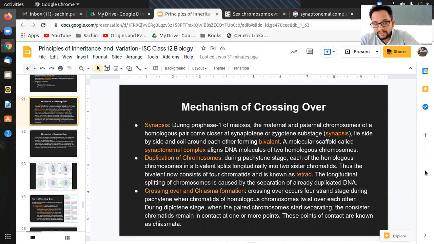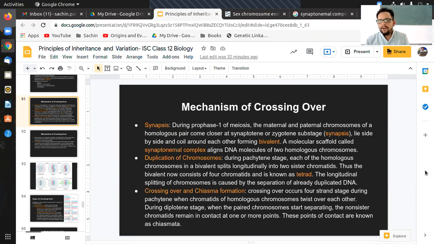If that event does not get triggered, that means there is some fault, and then the repair mechanism comes into the picture, right? So the moment we talk of these crossing overs and the synaptonemal complex coming and crossing the segments of the chromosome, there will be all these checkpoints taking care of each and every step.